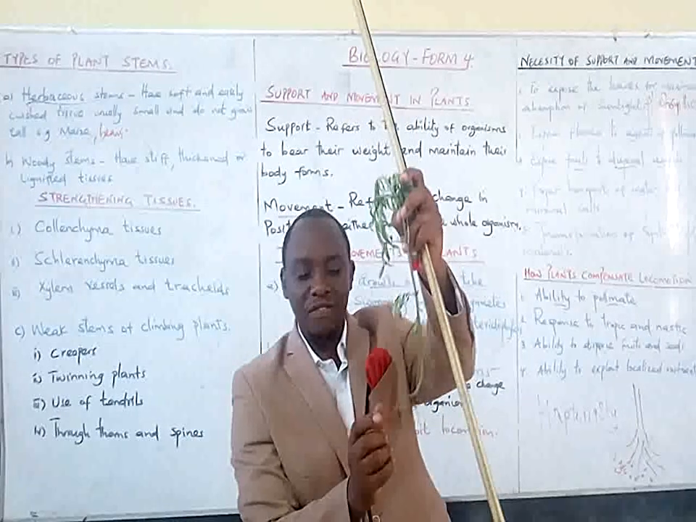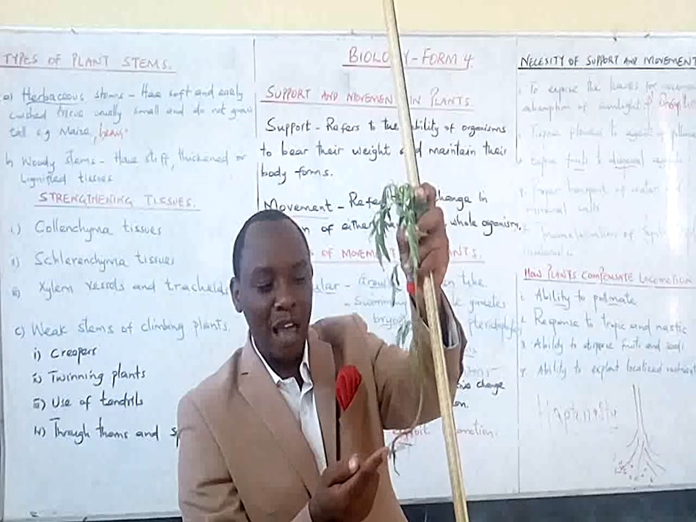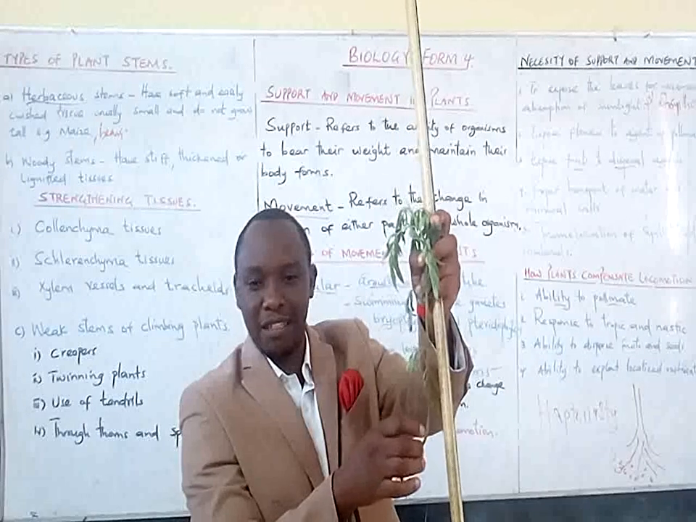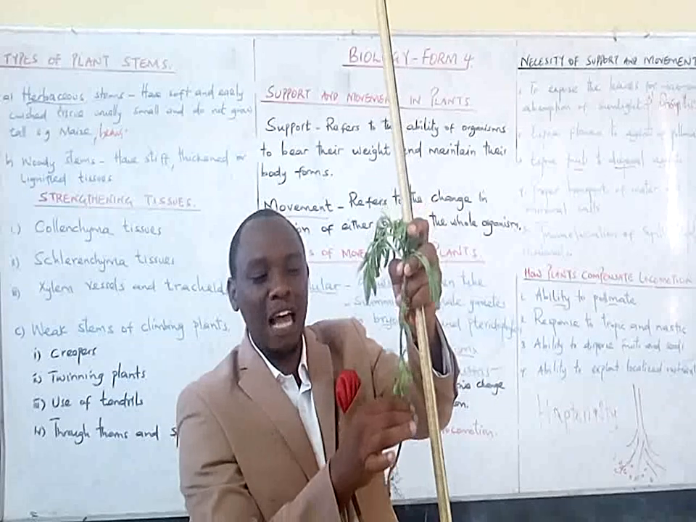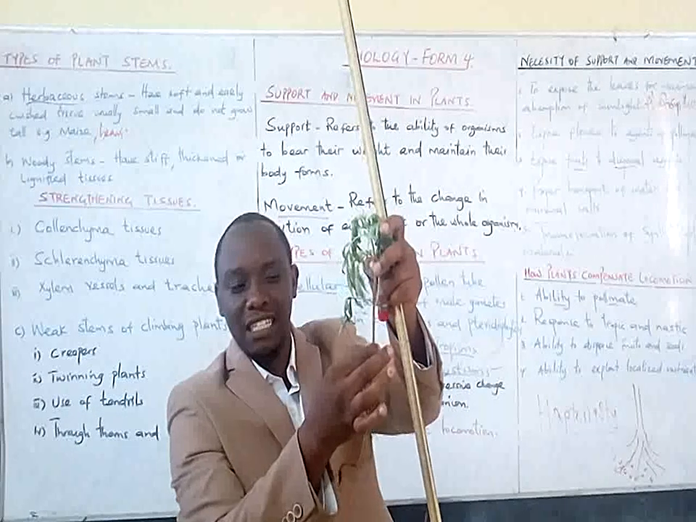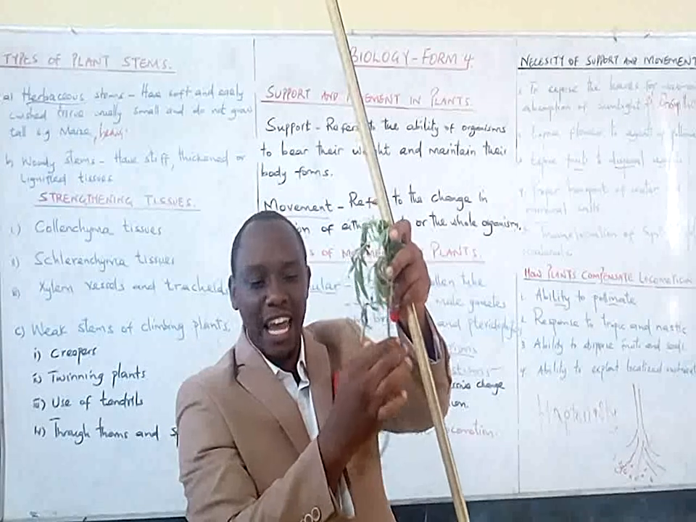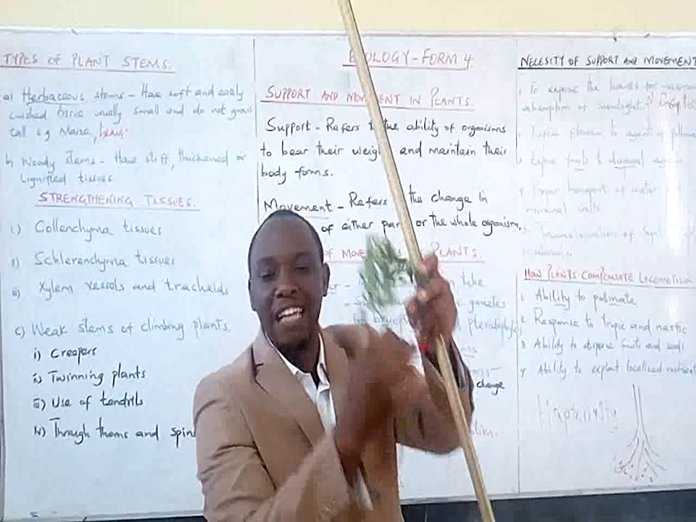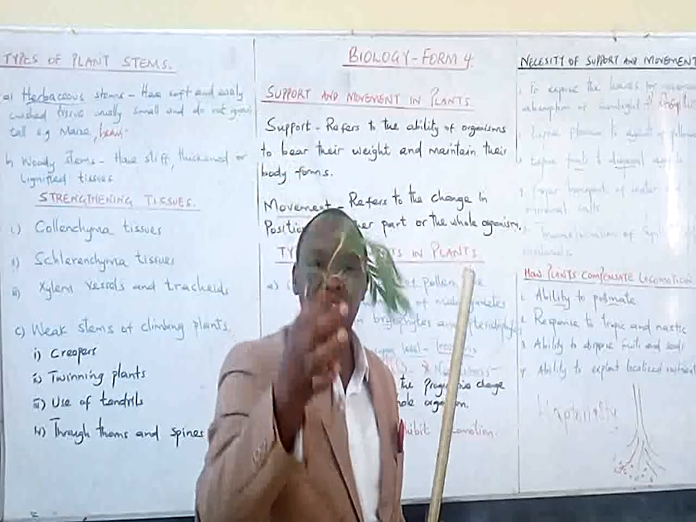So when the roots absorb water, the water will move by osmosis. It will make the cells of the root turgid. It will move observing the concentration gradient, making the cells of the stem turgid. And once they are turgid, they support the plant. So this plant will stand as much as the cells become turgid.